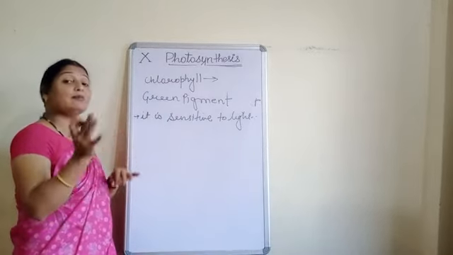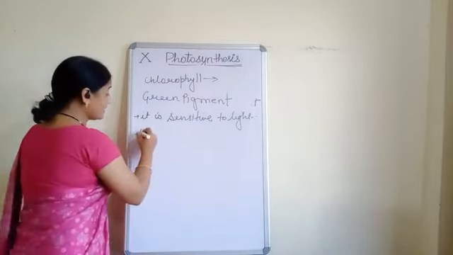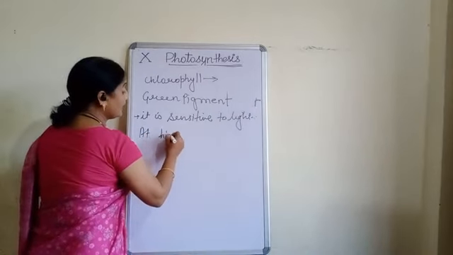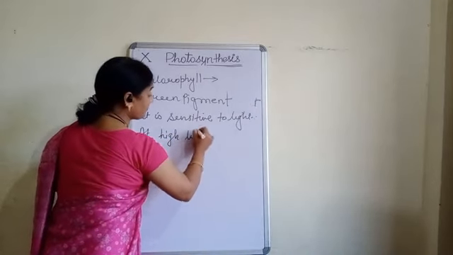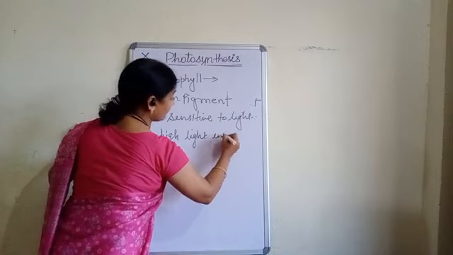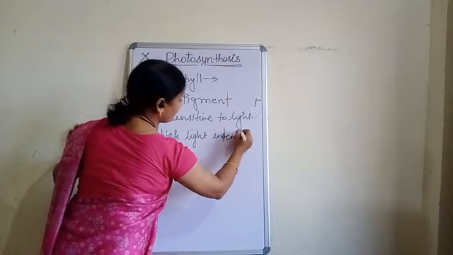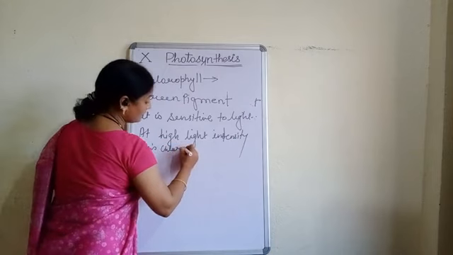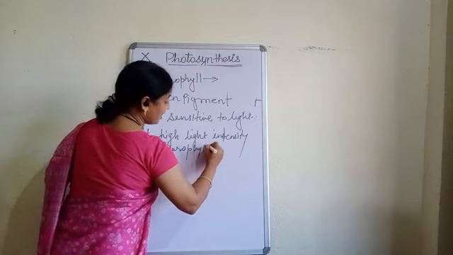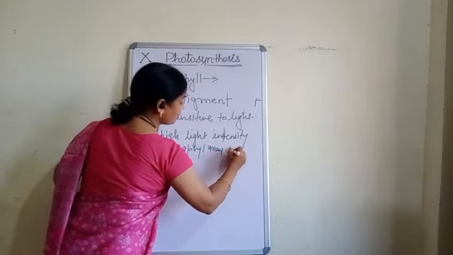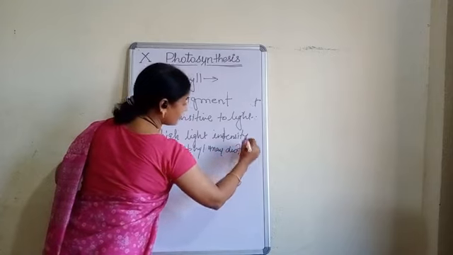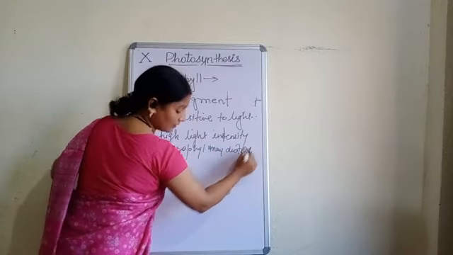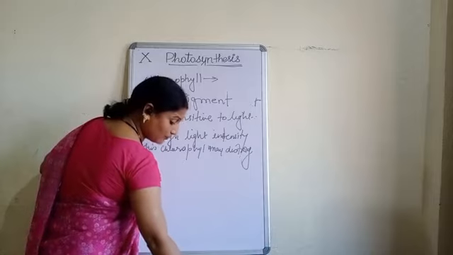But what happens? It is sensitive to light. If the light is maximum, that is at high light intensity, this chlorophyll may be destroyed. Clear? So this is the point.